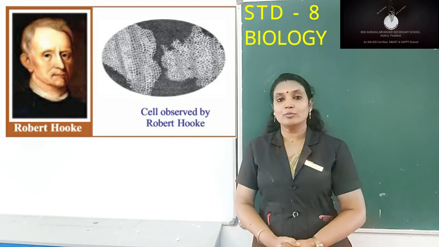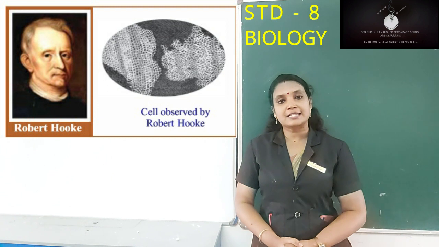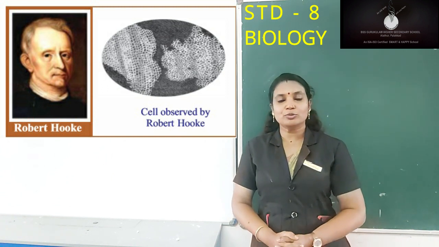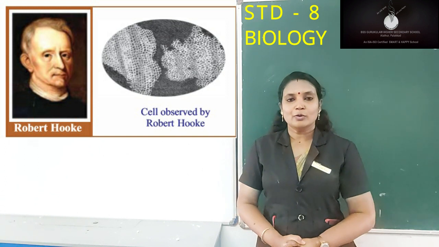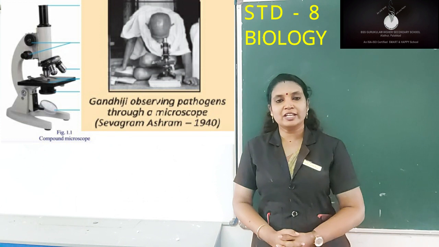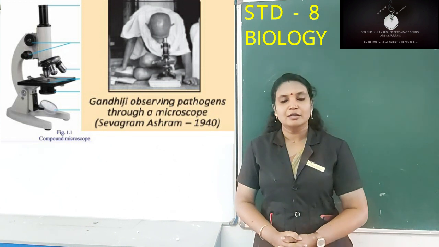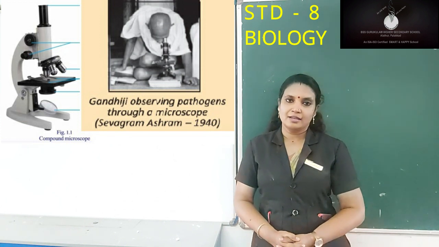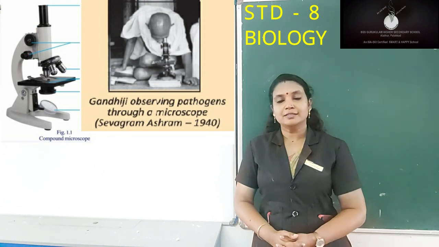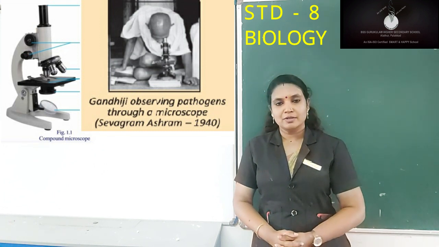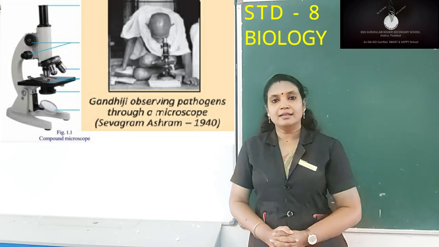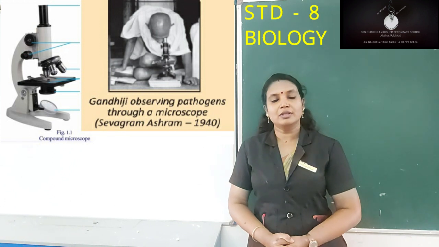This is how Robert Hooke discovered the cell, and he was able to observe them only because of the invention of the microscope, because we cannot see these tiny chambers with our naked eye. So the invention of the microscope helped the human race a lot, because we were able to see the microorganisms and study them through the microscope.